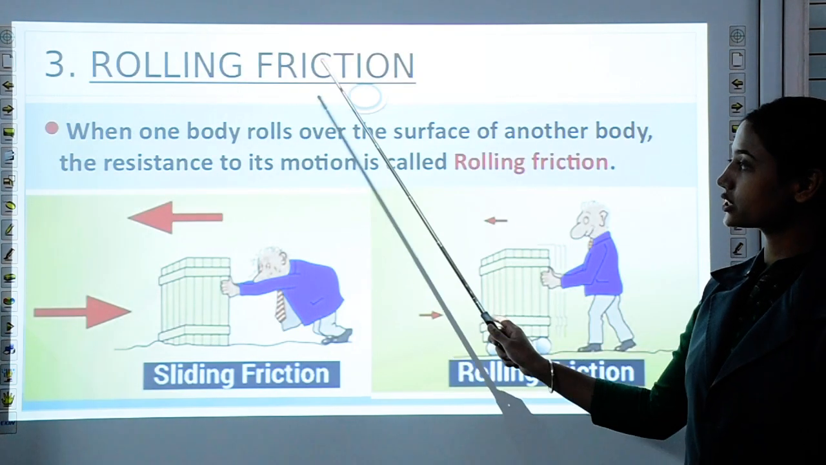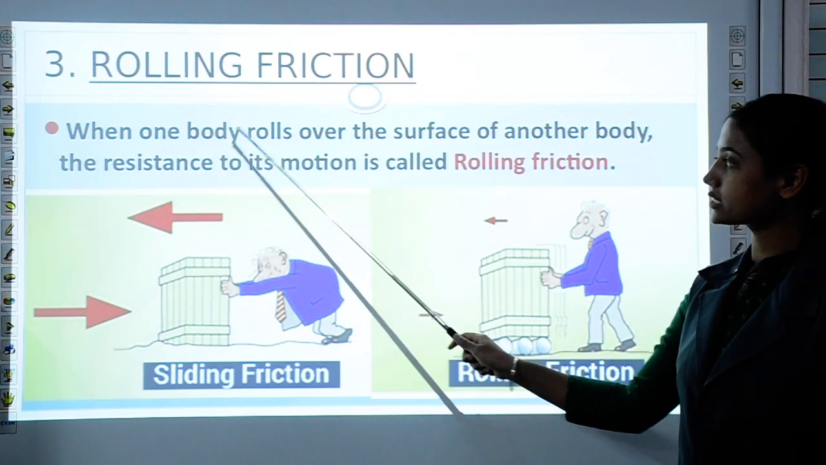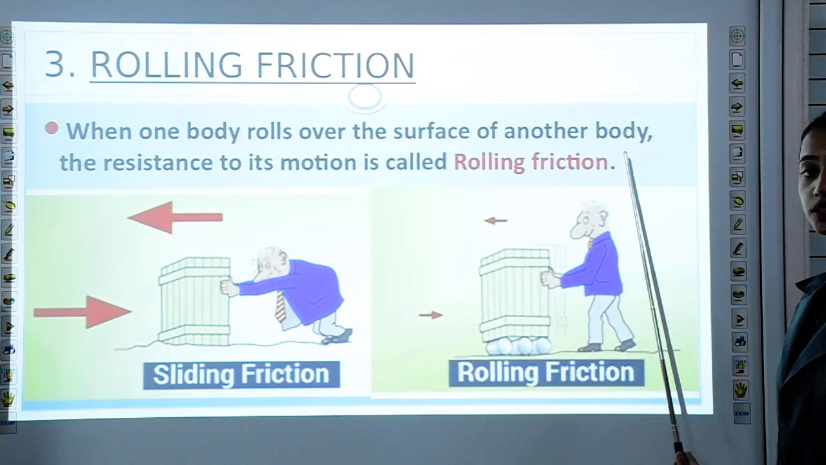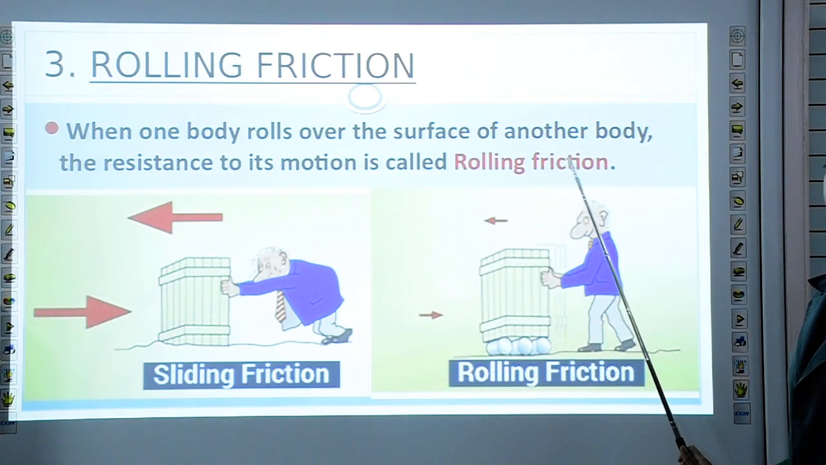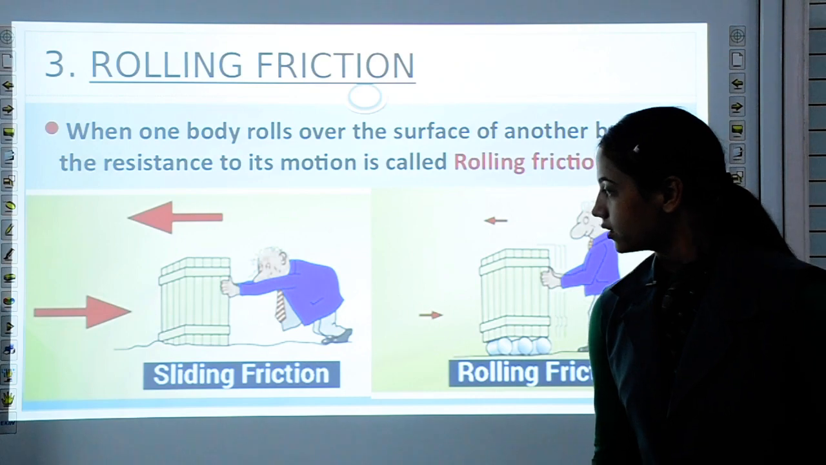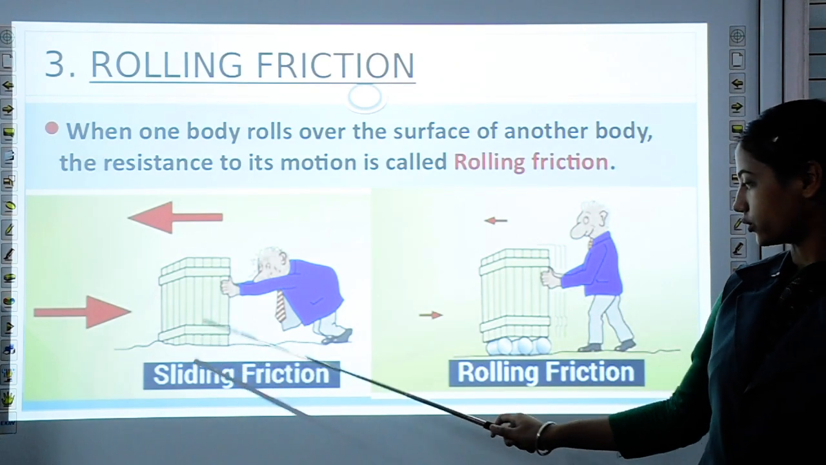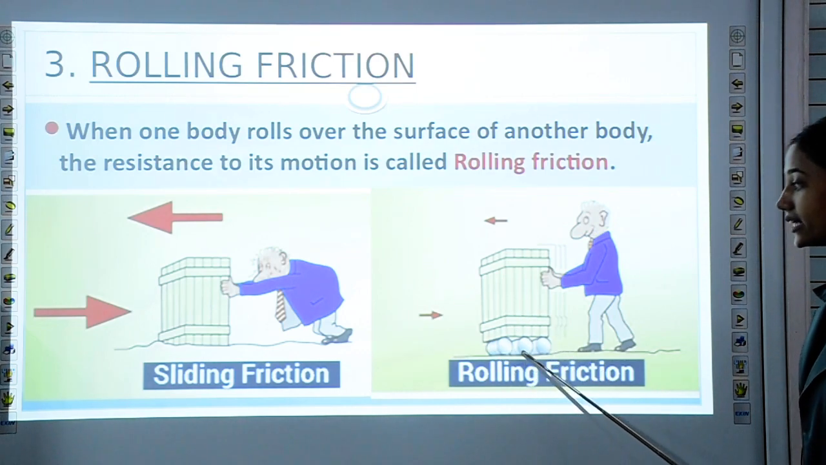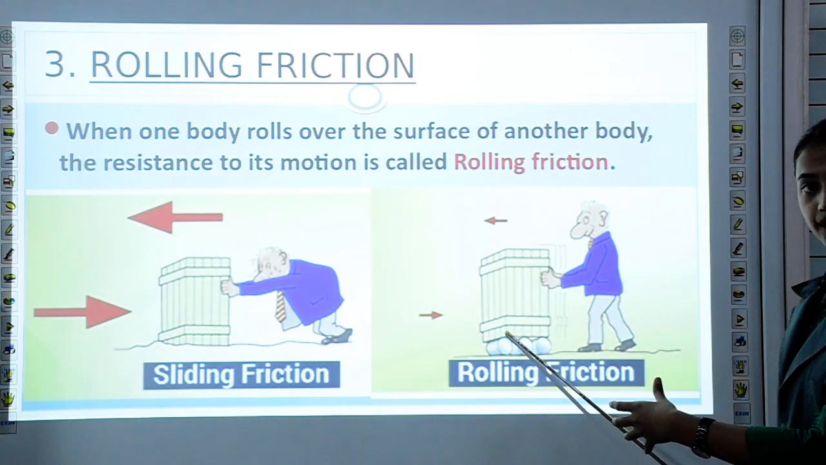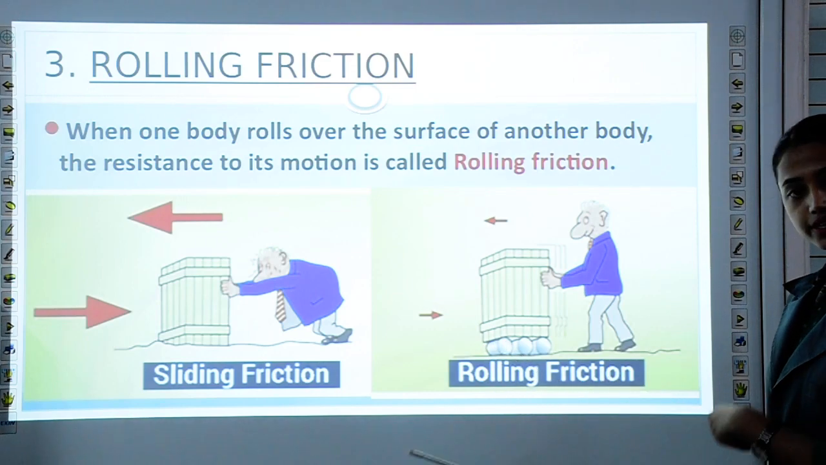Third is rolling friction. When one body rolls over the surface of another body, the resistance to its motion is called rolling friction. This is sliding friction, okay, and this is rolling friction, because we have now attached wheels under this box, and this makes it easier to move.